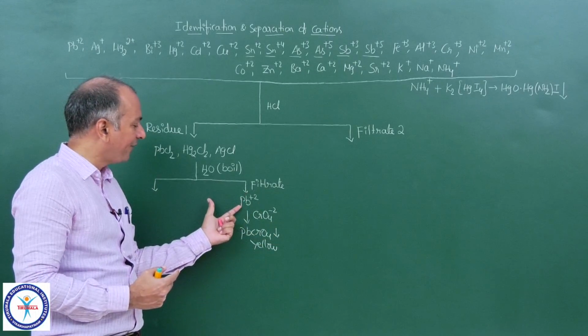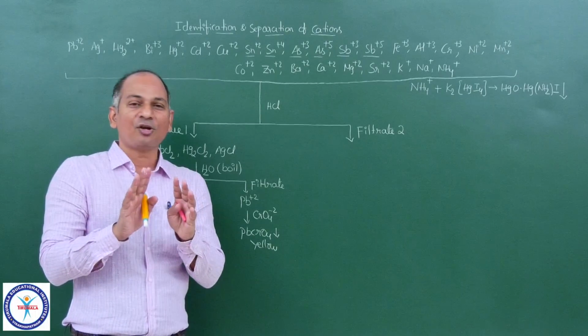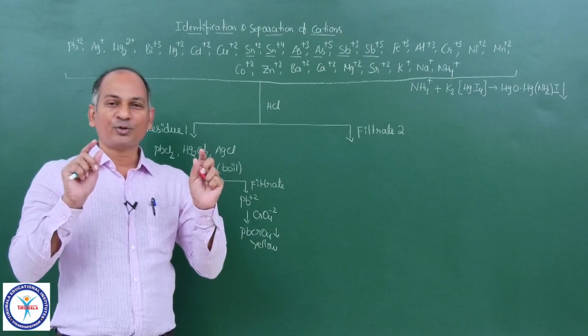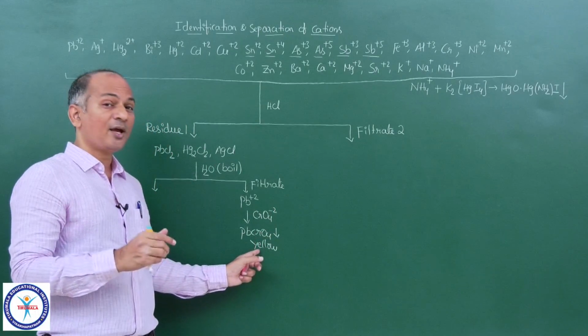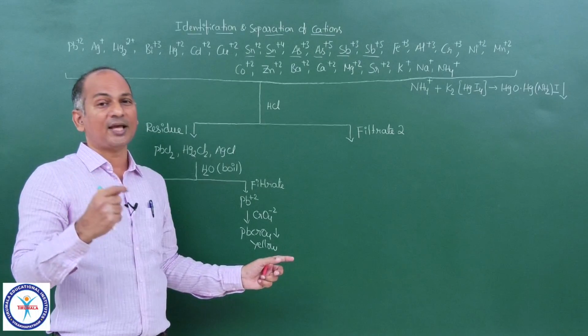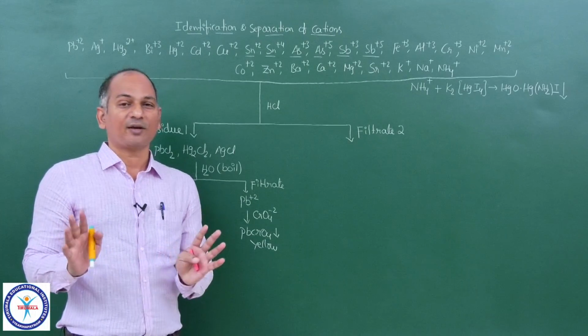And if you want to identify that Pb+2, Pb+2 is colorless actually. As long as it is in solution, Pb+2 does not have any color. So if you want to confirm whether it is Pb+2 or not, yes, you can do some tests. Chromate, yellow in color. Iodide, you can add iodide, that is yellow in color. You can add SO4 2-, white in color. So you can confirm it.